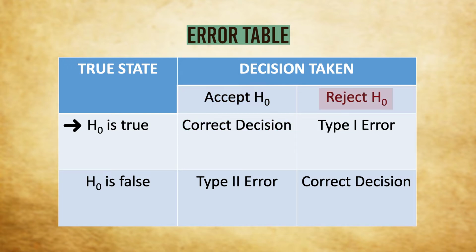When H0 is true and we reject H0, then we commit type 1 error. When H0 is false and we accept H0, that means we commit an error which is called type 2 error. On the other hand, when H0 is false and we reject H0 on the basis of sample observations, again we take a correct decision.